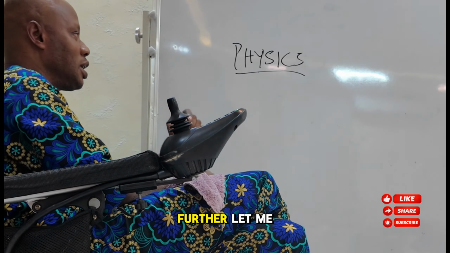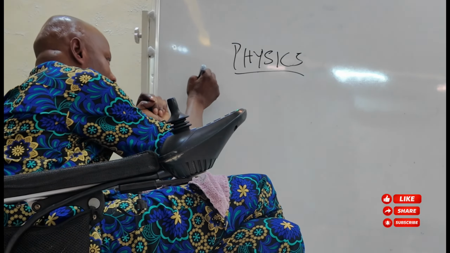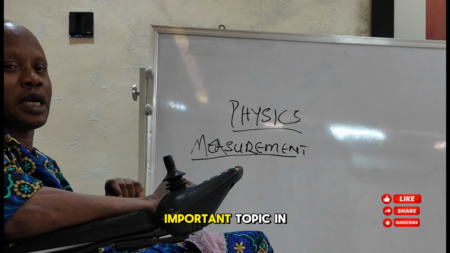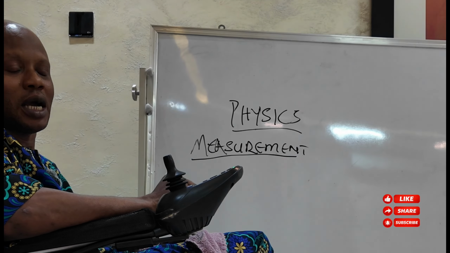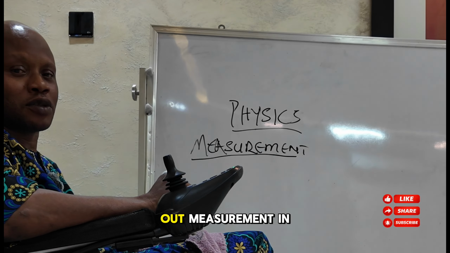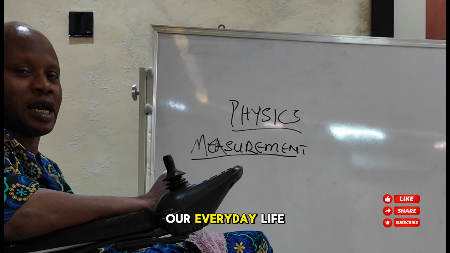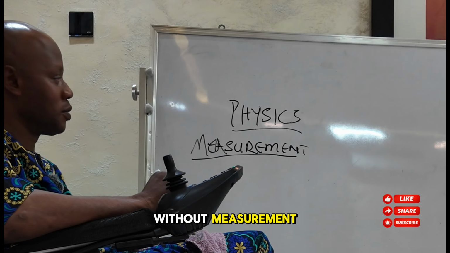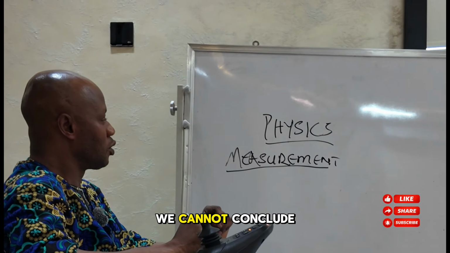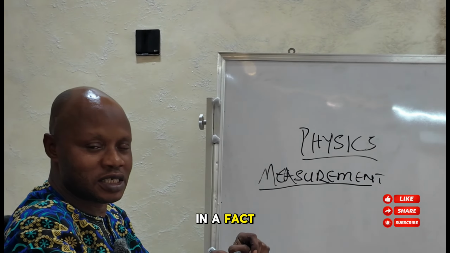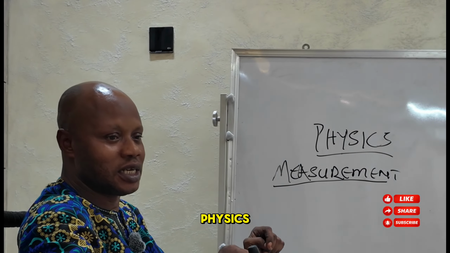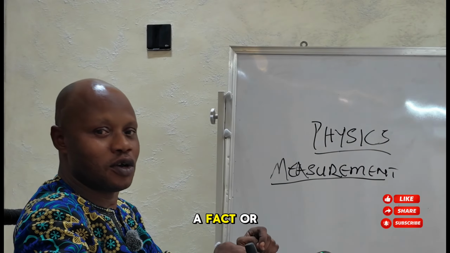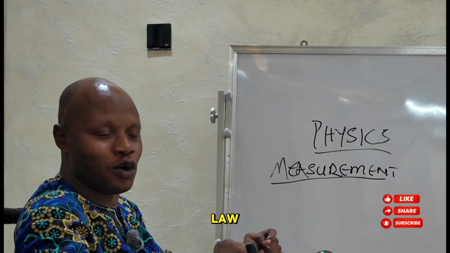Before I go further, let me start with measurement. Measurement is an important topic in physics. We do carry out measurement in our everyday life activities. Without measurement, we cannot conclude a fact or law in physics. That means we have to carry out measurement before we can say this thing is a fact or law in physics.